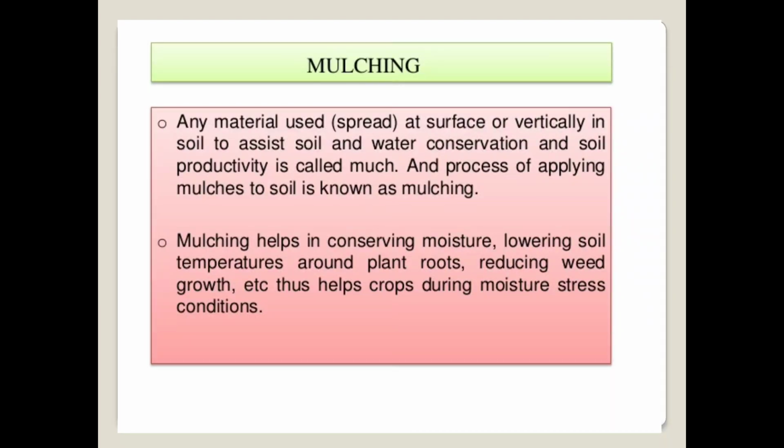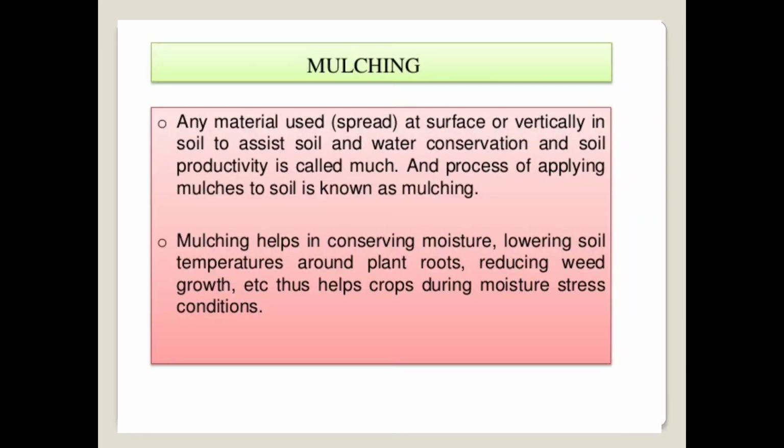In simple terms, the mulching material is an organic or inorganic substance which is spread on the surface of the soil to cover it in order to minimize evaporation, maintain the temperature of the soil, as well as store moisture in the soil. That is known as mulching. And the process of application of mulches on the soil is known as mulching.